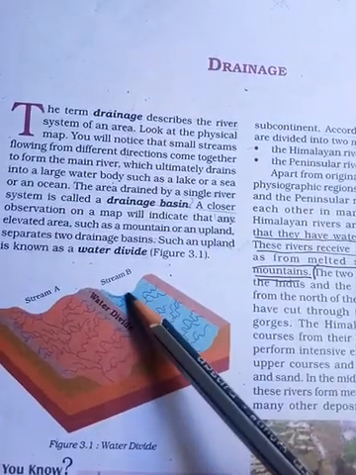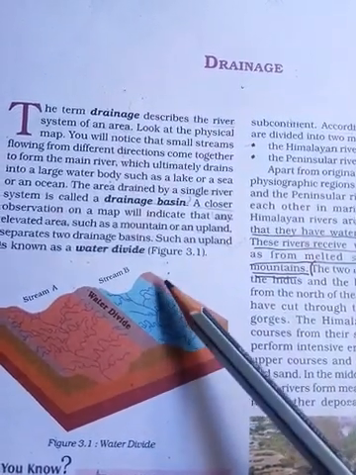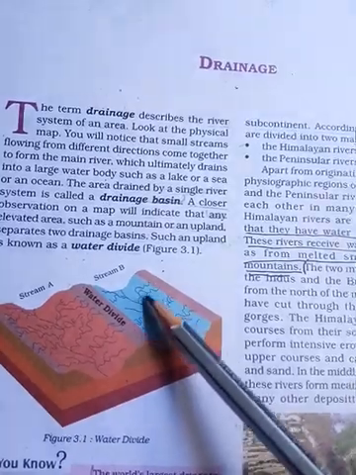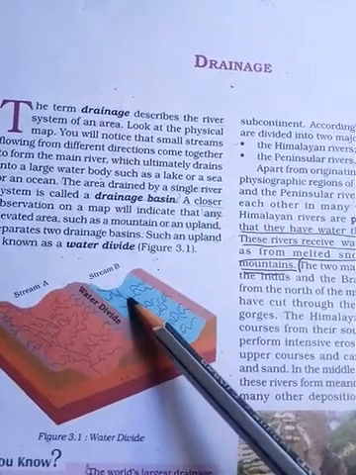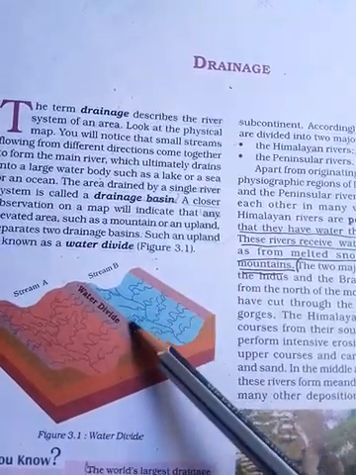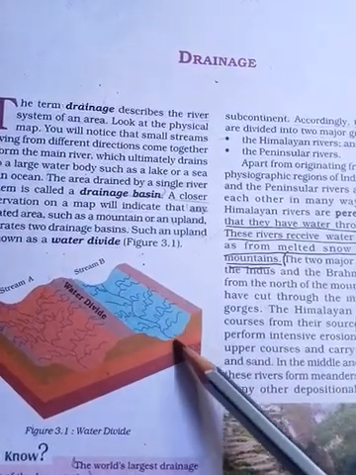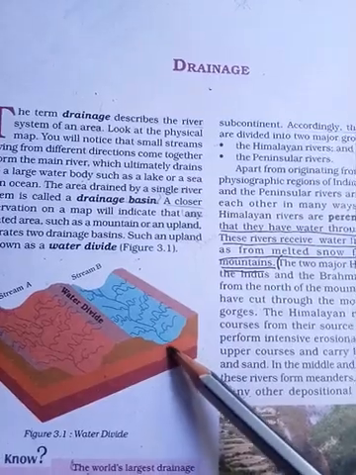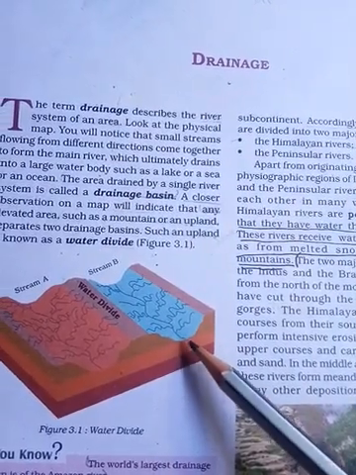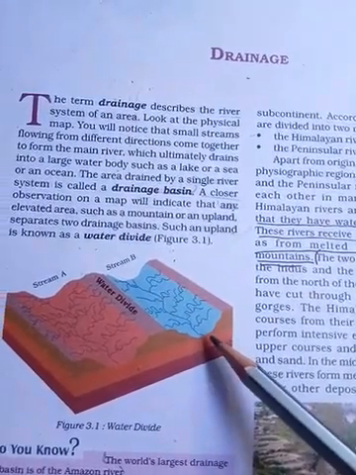You can see the streams here. That means from every angle the water drains towards the main river. They join the main river and they drain into an ocean. At last they drain into a big ocean, a sea, or a lake.